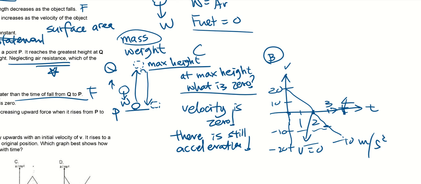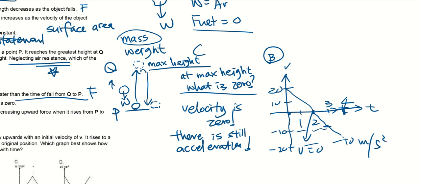Won't it take a longer time to go up? Why will it take a longer time compared to what? Yes, yes. But if I were to change it to 30 meters per second, 40 meters per second, isn't it still the same thing? Because the acceleration is the same.